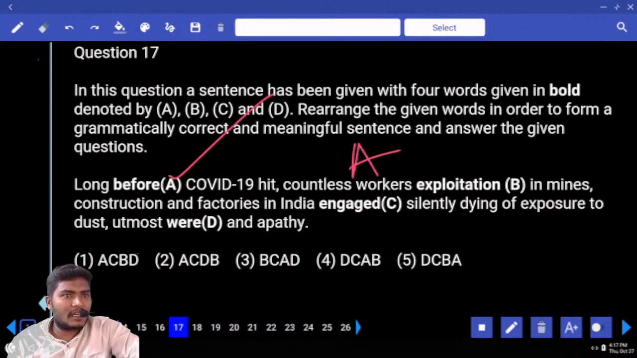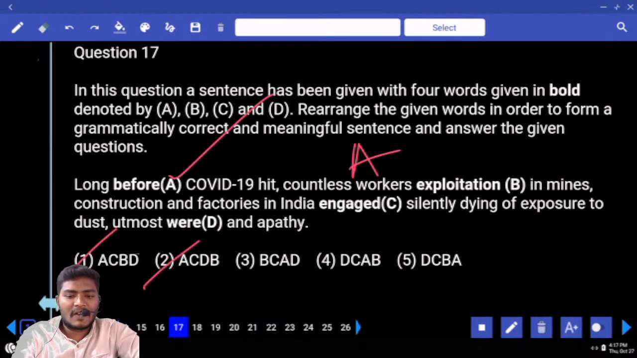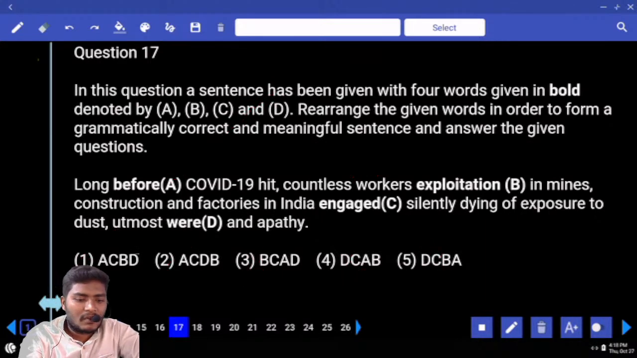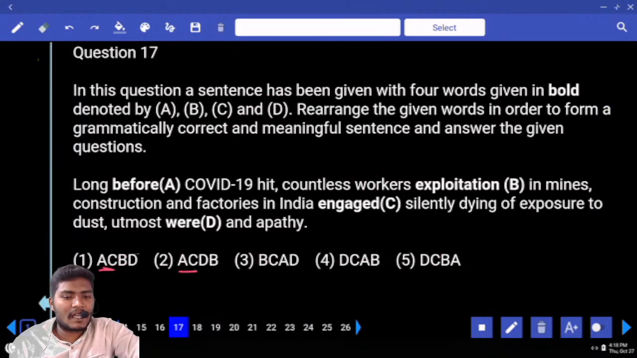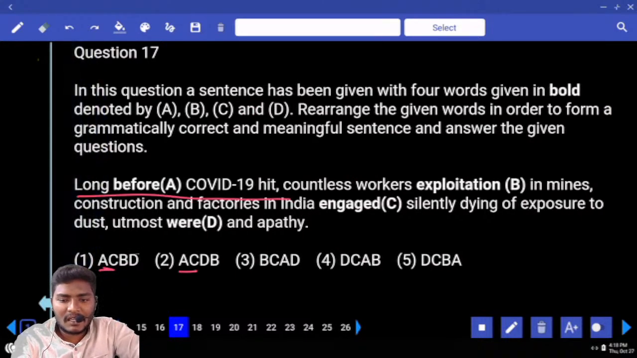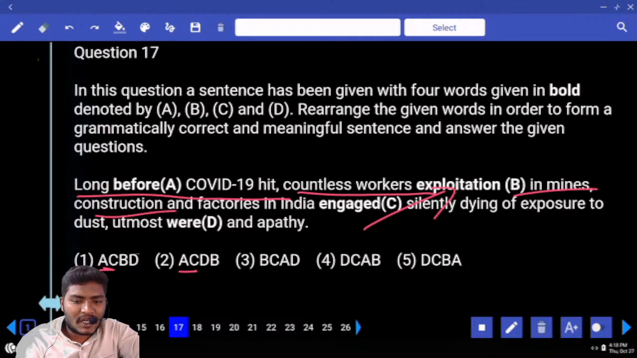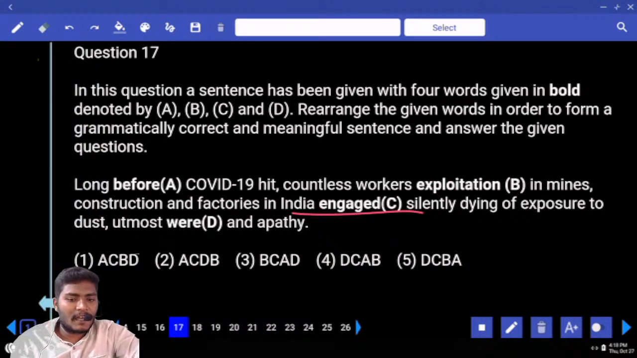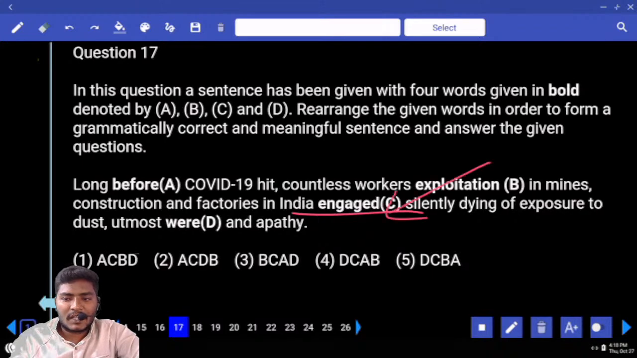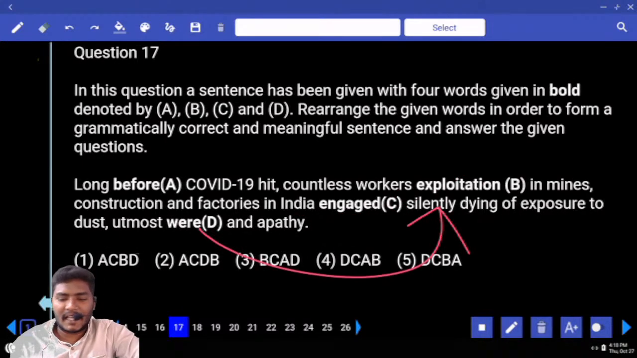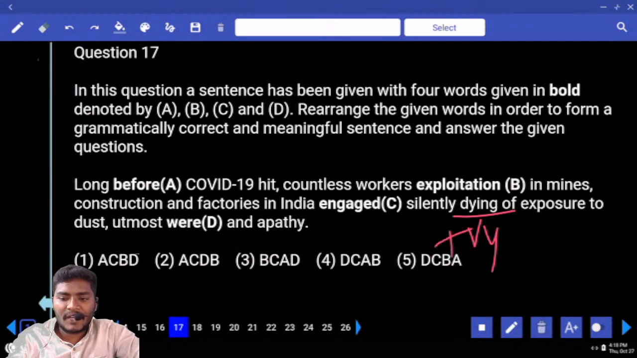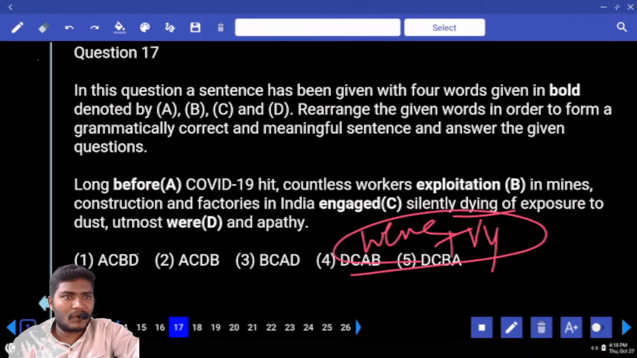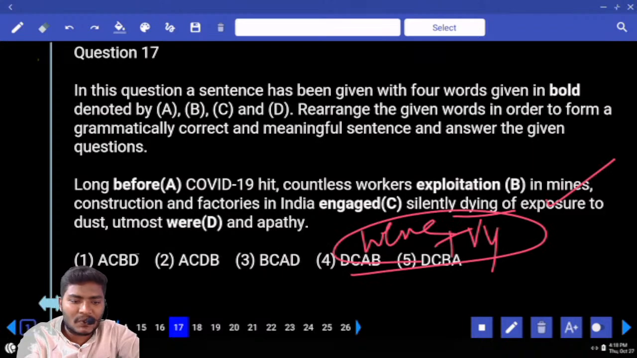So what is your option here? 1 or a 2. Shall we eliminate all the remaining? Now, what is common in both of them? AC and AC. Now, long before COVID-19 hit, countless workers, what happened? Engaged in mines, construction and factories in India. Continuation. In India, what you can use? Exploitation silently dying or were silently dying? You have to combine with a V4. What you can use here? Were plus V4 combination. Were dying of exposure to dust, atmosphere, continuation.